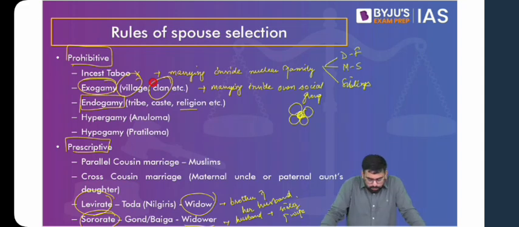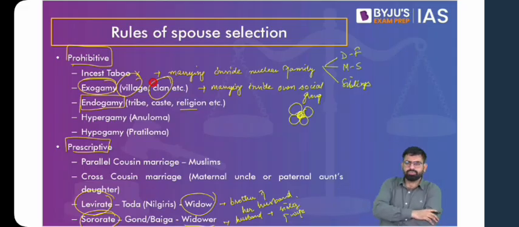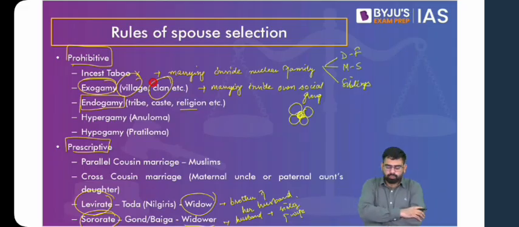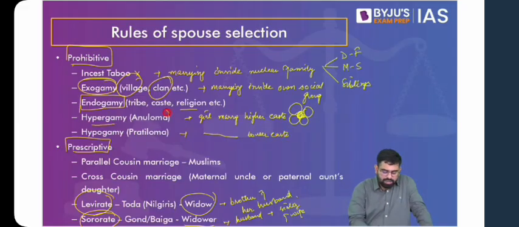Then also with respect to your caste system, you'll find that there was a restriction on intercaste marriages, but slowly the number of intercaste marriages started increasing. Now there are two ways of getting married intercaste. One is that a girl can marry someone from a higher caste. And the other is that the girl marries someone from a lower caste. If a girl marries someone from a higher caste, it is called hypergamy, or anulom vivah in Hindi. That's how we call it in Sanskrit.